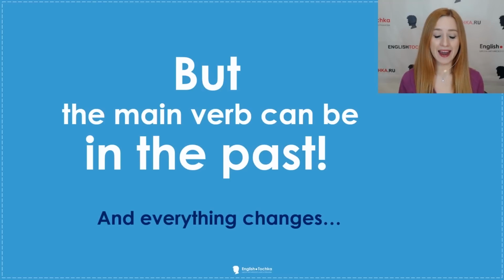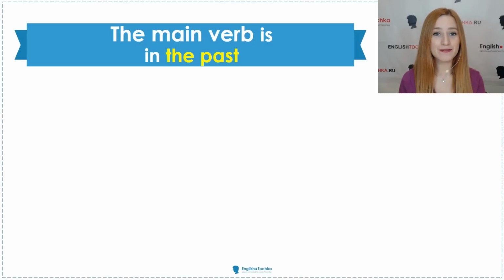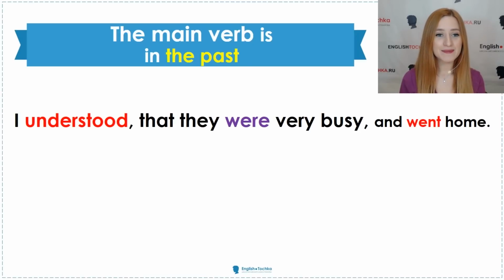And that's when everything changes. So if the main verb is in the past, everything goes one step further to the past. For instance, I understood that they were busy and I went home.